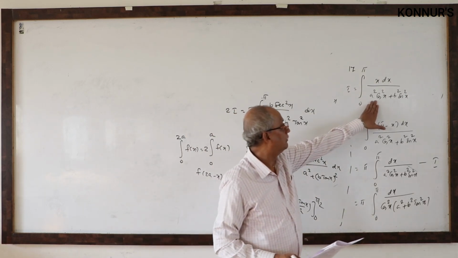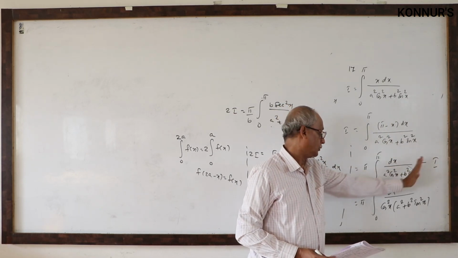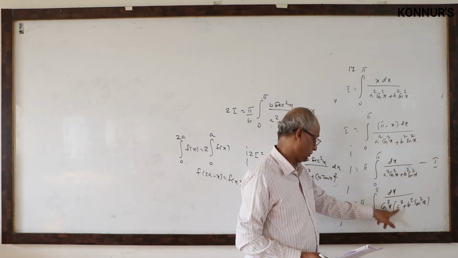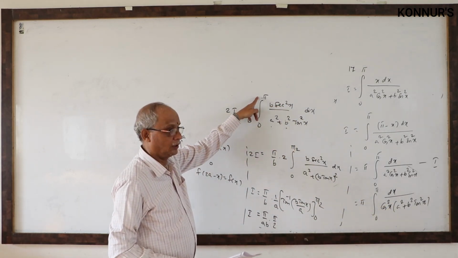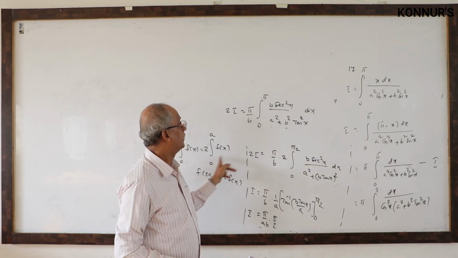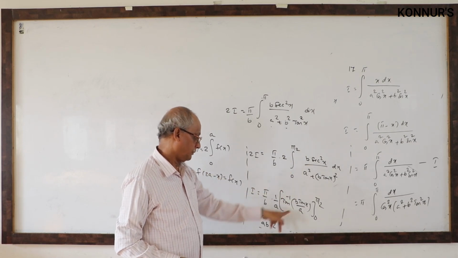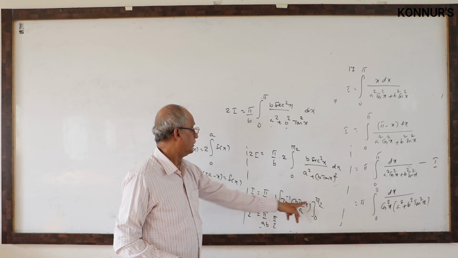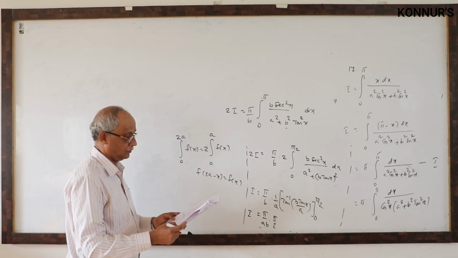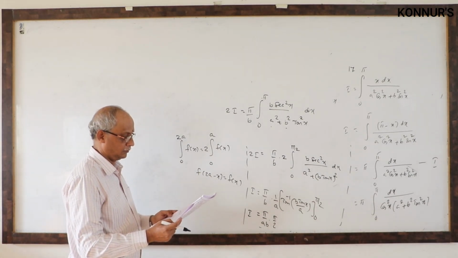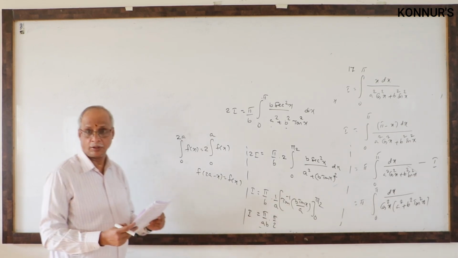First, this is the problem. Upper limit minus x. Break the function, 2I, pi constant. This is our problem, all even terms. 0 to 2a, f of minus x equals f of x, so 2 times half of the upper limit, therefore 0 to pi by 2. Therefore pi by ab outside, then pi by 2. Hence this is pi square by 2ab.